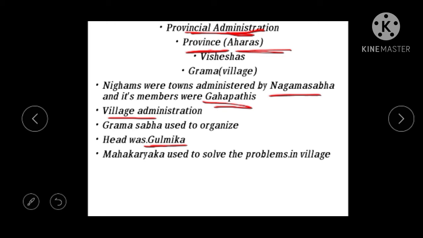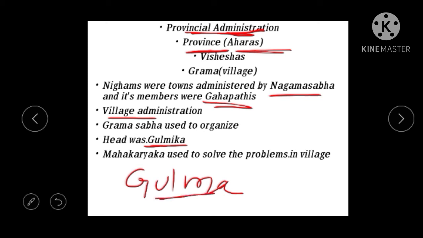Some clusters of the gramas, means some villages, the bunch or cluster of villages, were called a Gulma.